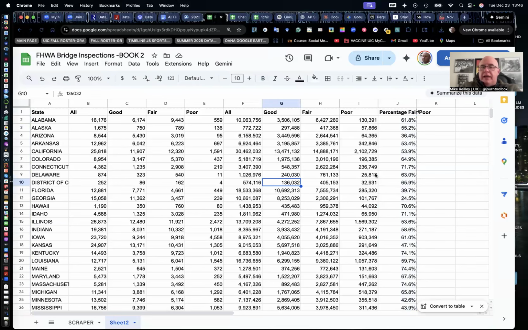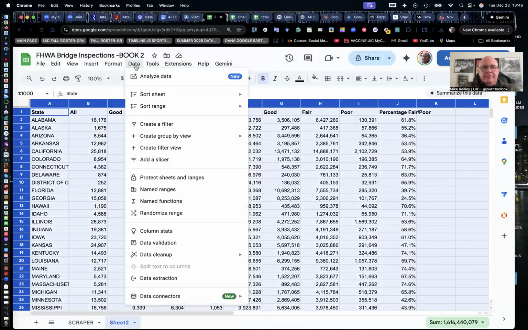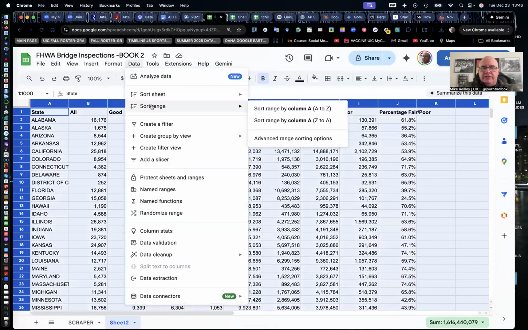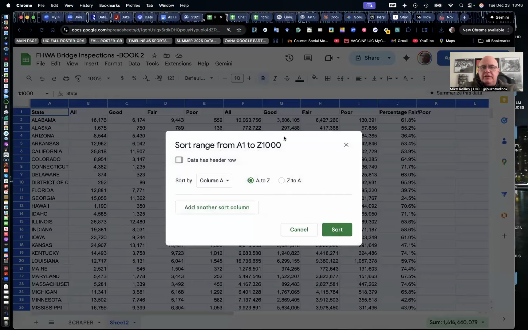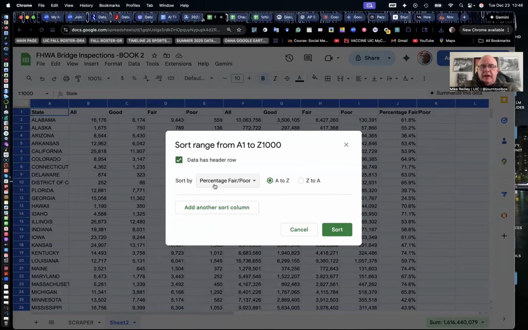So now we're going to highlight the entire sheet. Okay. And we're going to go into data. We're going to sort range. It has advanced sorting options down here at the bottom. Click on that. Your data has a header row, which it always should anyway. And we're going to sort by percentage fair poor. So we don't want to sort by state because it'll just keep it alphabetical. Percentage fair poor. We're going to go Z to A.